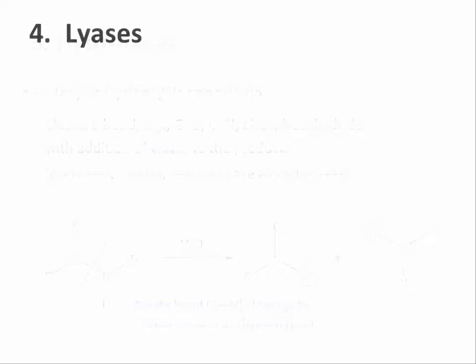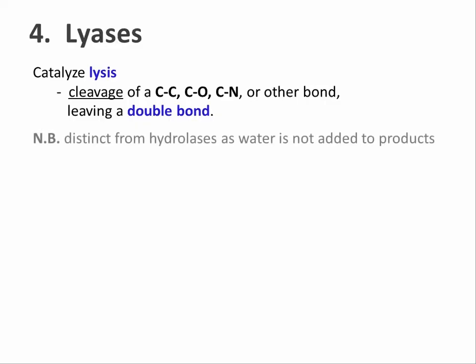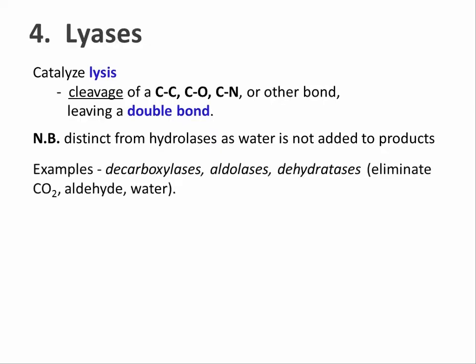Lyases are a little more difficult to understand. These enzymes catalyze the cleavage of a substrate, leaving behind a double bond. It is important to note that this elimination reaction involves neither oxidation nor reduction, nor hydrolysis with water. Some of the more famous lyases include enzymes labeled decarboxylase, aldolase, and dehydratase, which eliminate CO2, an aldehyde, or water respectively.